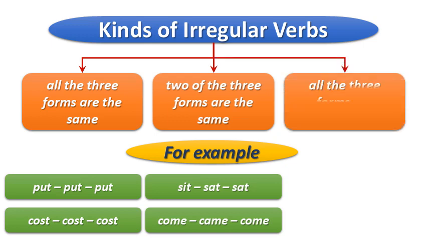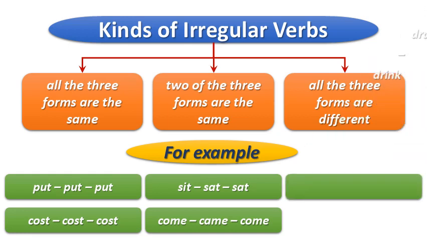Number 3. All the three forms are different. I repeat it again. All the three forms are different. To clarify it, let's see some examples. Drink, drank, drunk. So here you can see that the base form, present tense and past participle, all the three forms are different.